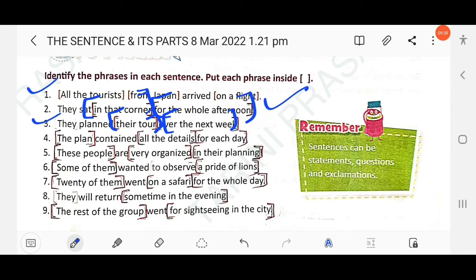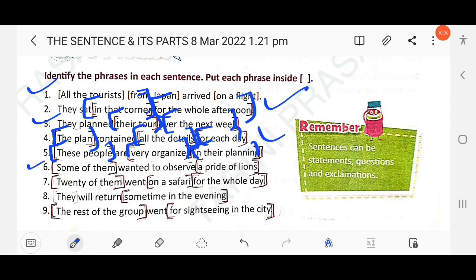The plan contained all the details for each day. The plan, this is a phrase. All the details, this is a phrase. For each day, this is also a phrase. That means in sentence 4 there are 3 phrases, right? Then next question number 5 here, these people. These people, this is a phrase. Very organized, this is a phrase. And another, in their planning, this is also a phrase. Three phrases are there in this sentence.